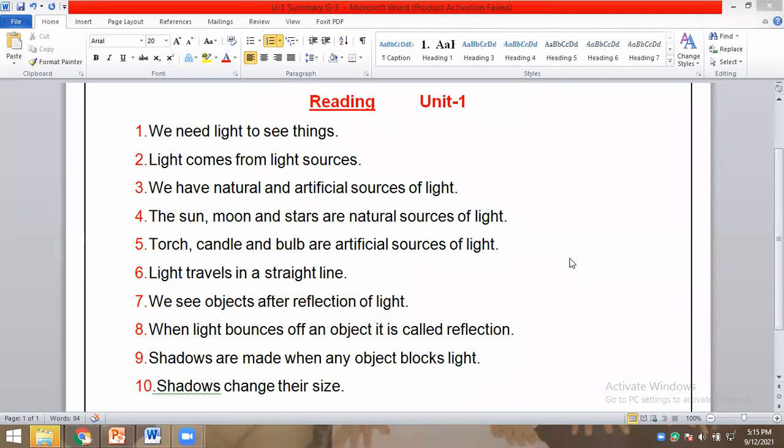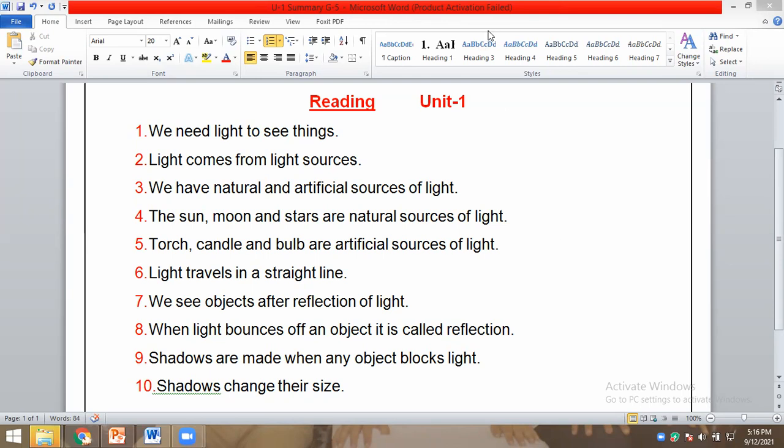Okay, Nadeem. Yes, teacher. Yes, Nadeem. We need light to see things. Light comes from light sources. We have natural and artificial sources of light. The sun, moon, and stars are natural sources of light.